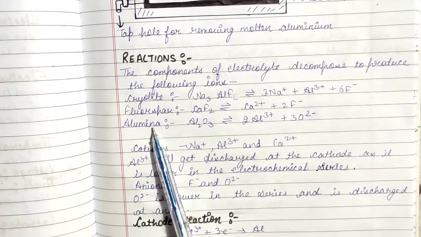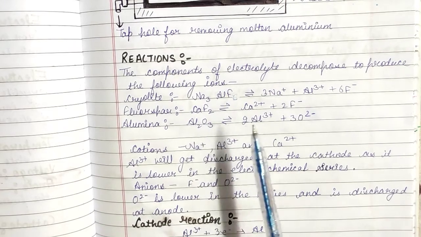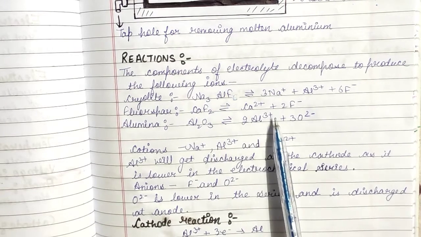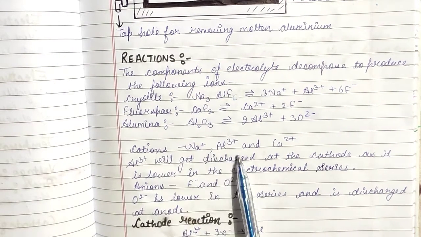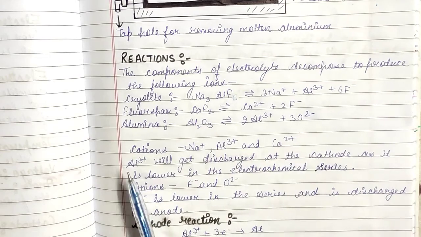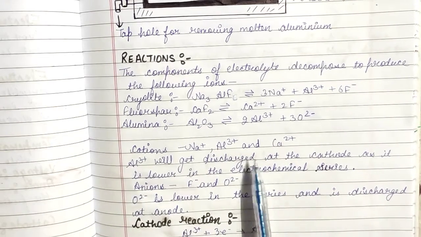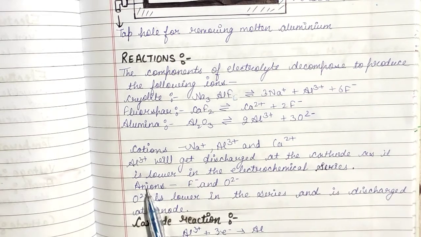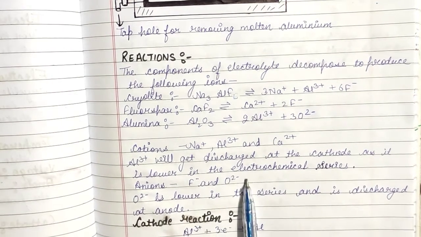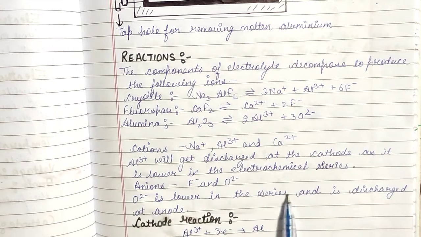Alumina, which is Al2O3, on decomposition will give 2Al3+ and 3O2-. The cations are Na+, Al3+ and Ca2+. Al3+ will get discharged at the cathode as it is lower in the electrochemical series, and the anions are F- and O2-. O2- is lower in the series and it is discharged at the anode.